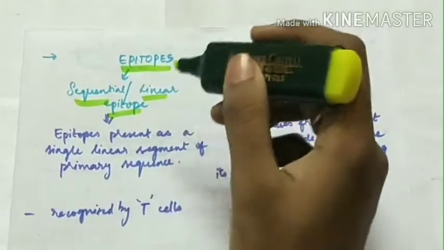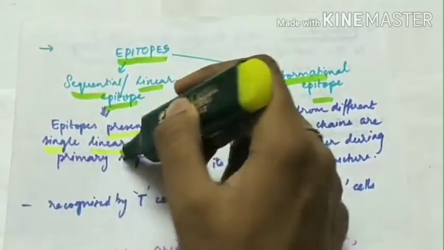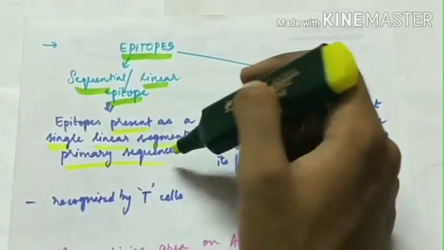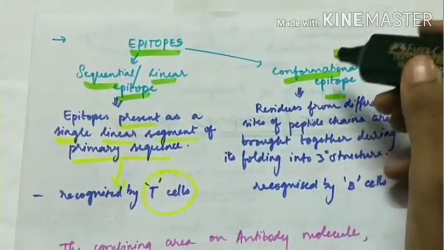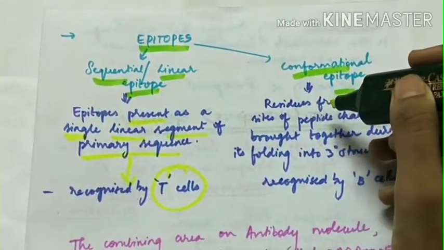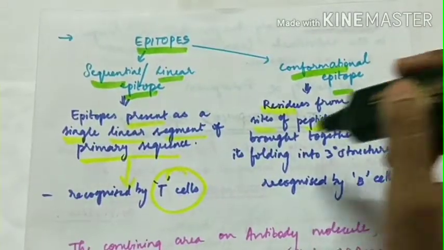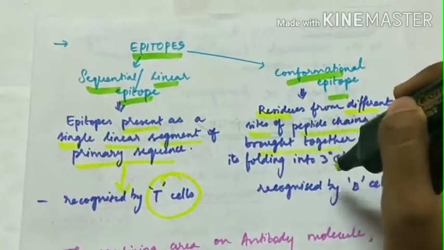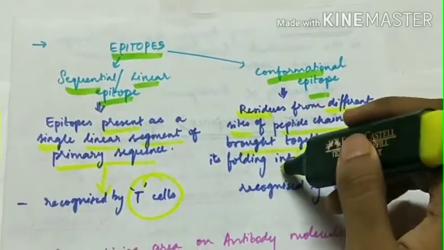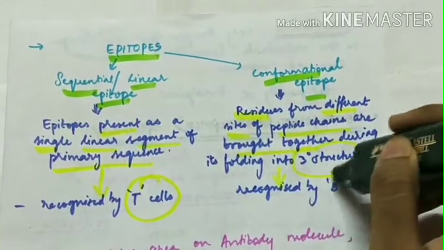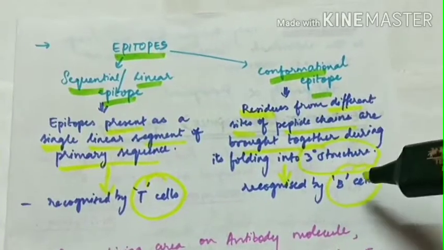The sequential or linear epitopes are present as a single linear segment of primary sequence. These are recognized by the T cells, whereas the conformational epitope consists of residues from different sites of peptide chains which are brought together during its folding into tertiary structure. And these conformational epitopes are recognized by the B cells. Linear epitope by T cell and conformational epitope by B cell.